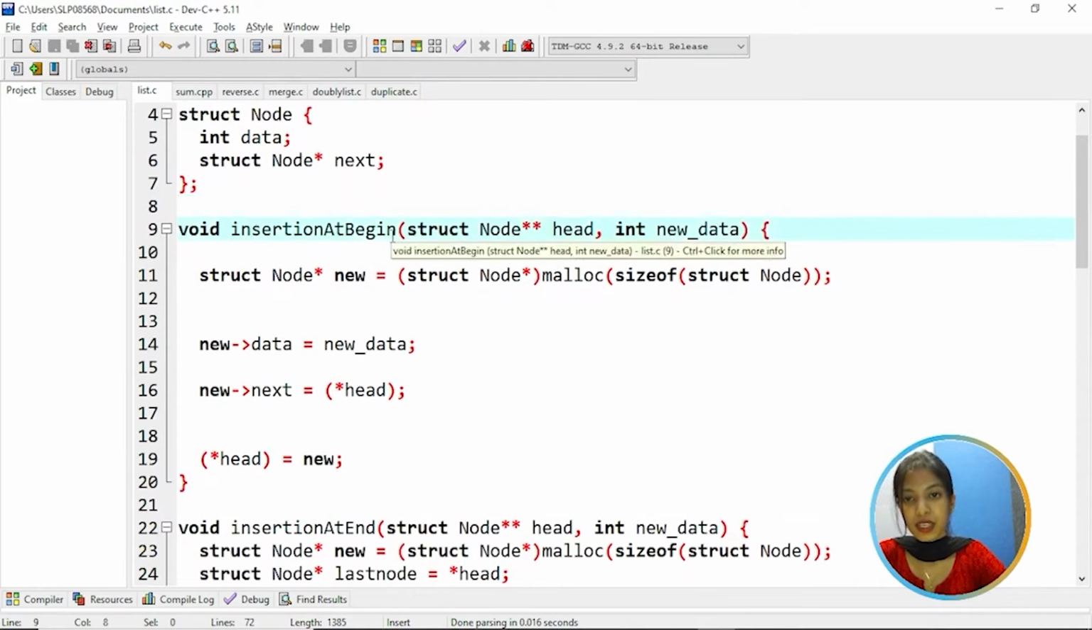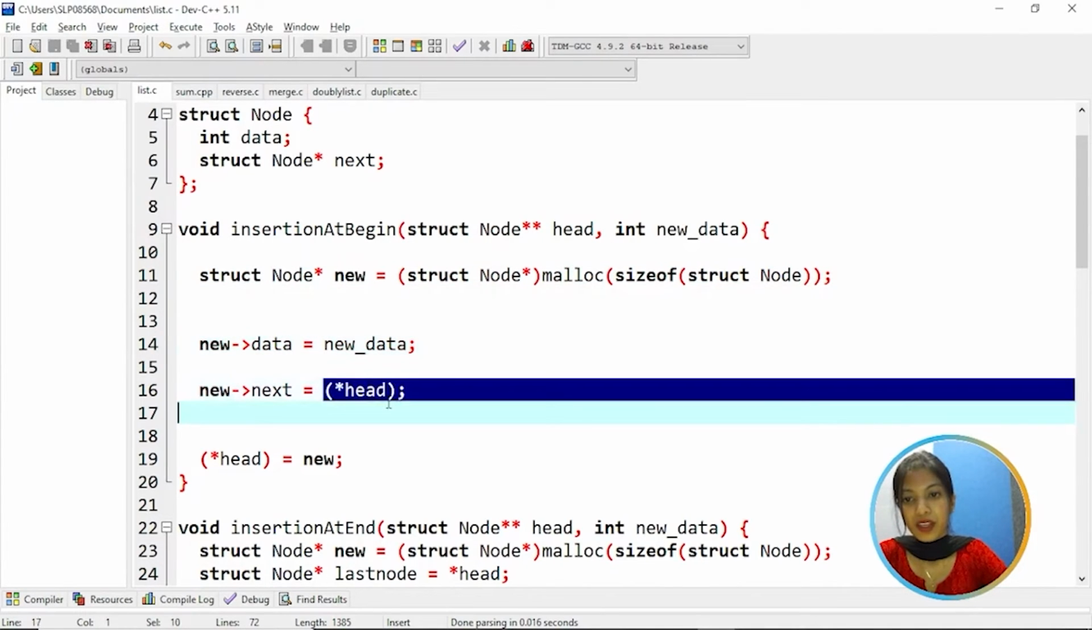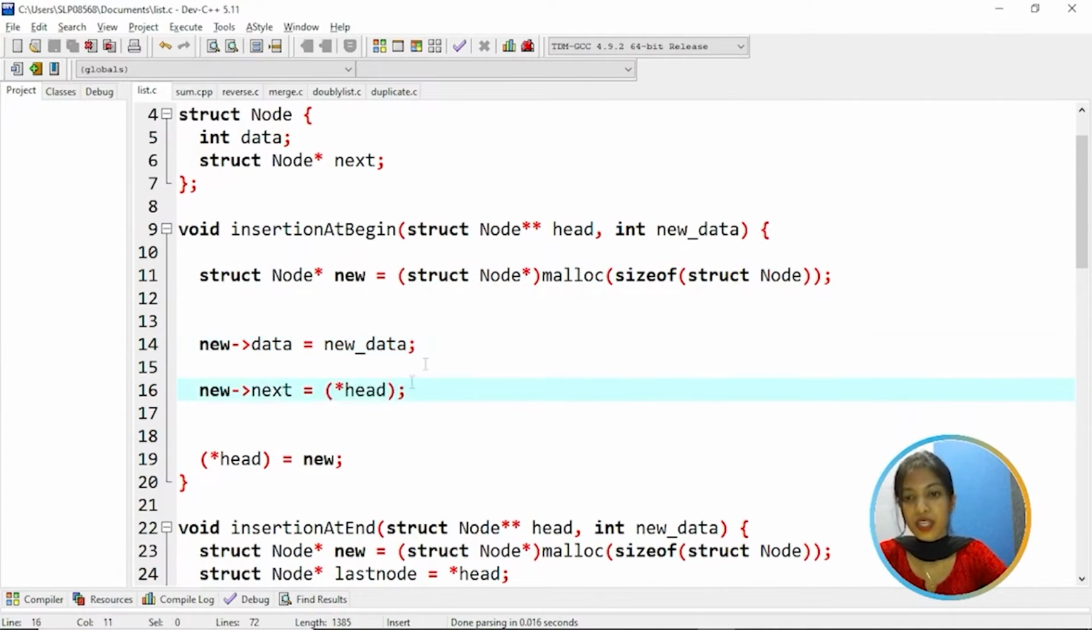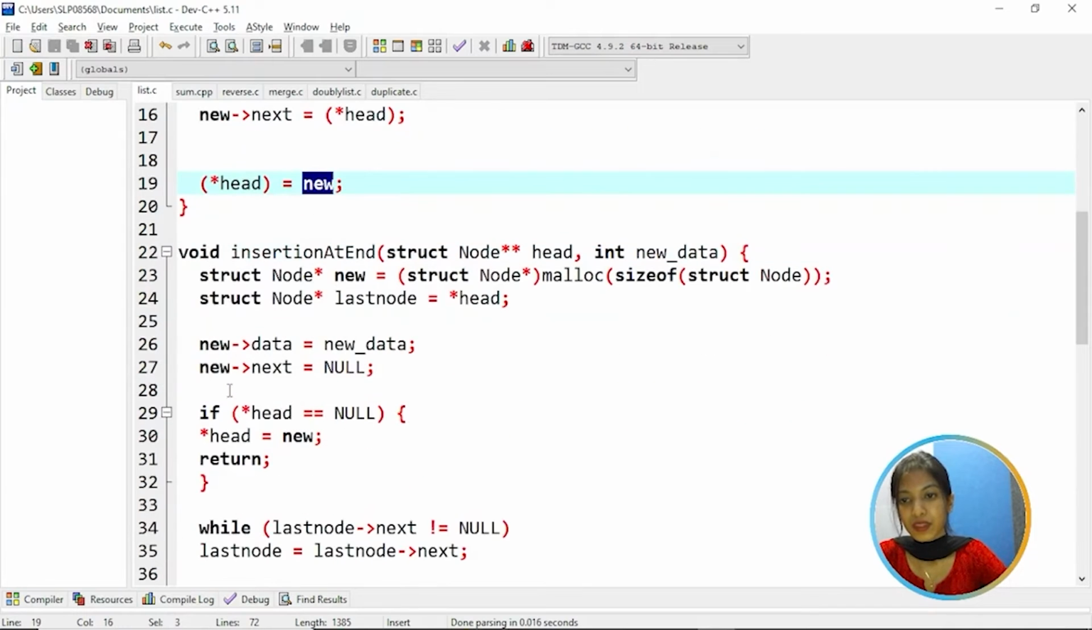Coming to the insertion at beginning function, here we are creating a new node and allocating memory to it using the malloc function. And then we are assigning new data to the new node's data part. Initially, the new node's next is holding head. That means head is assigned to the address of the new node's next. Now new is head.